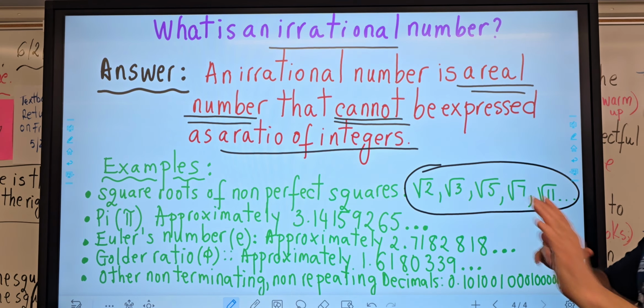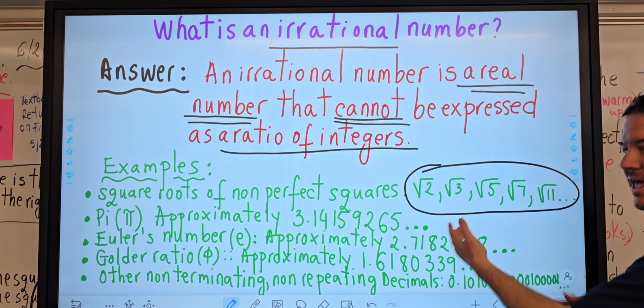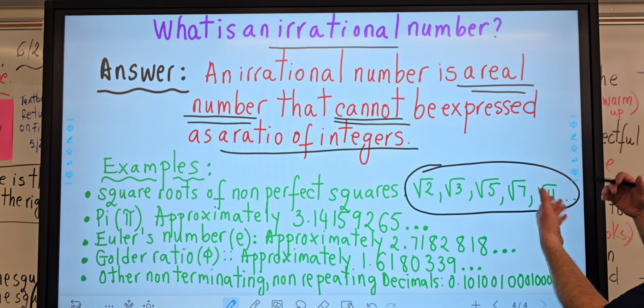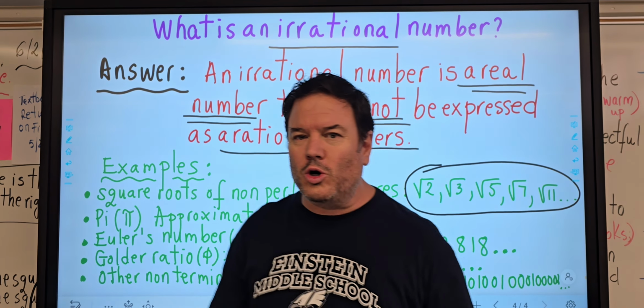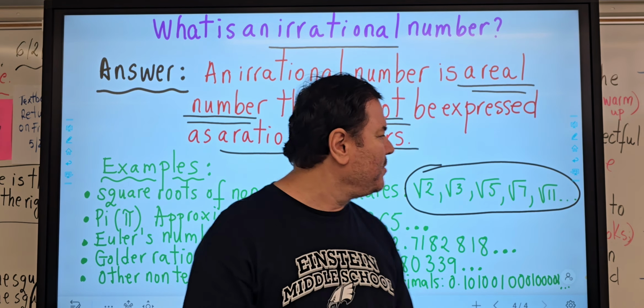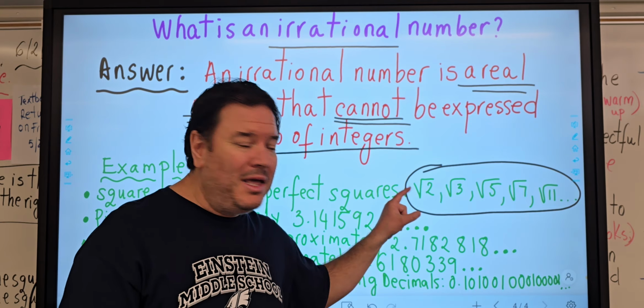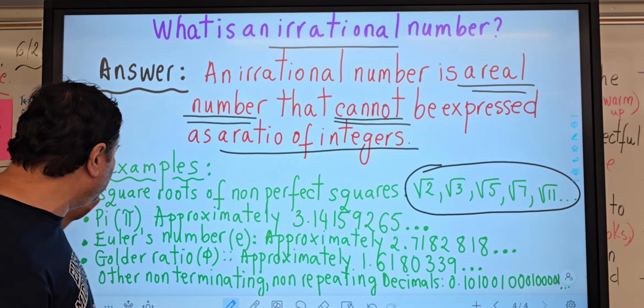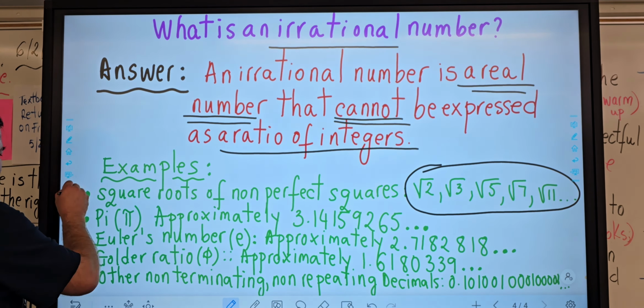Square root of 2, irrational. Square root of 3, irrational. Square root of 5, irrational. Square root of 7, square root of 11, square root of 19, and so forth. All the numbers that cannot come out of the square root are called irrational. That's a big one. Let's put the star by this one.